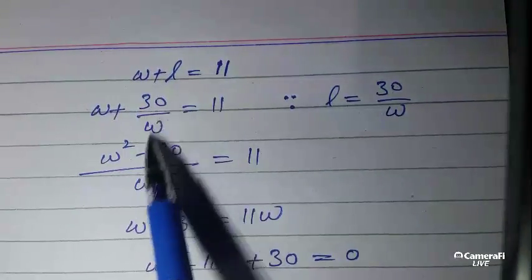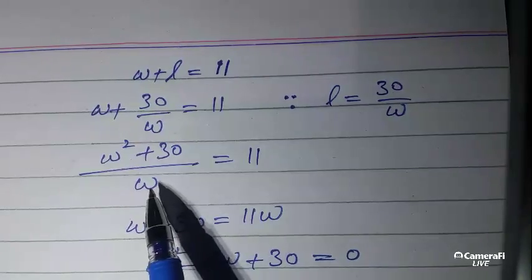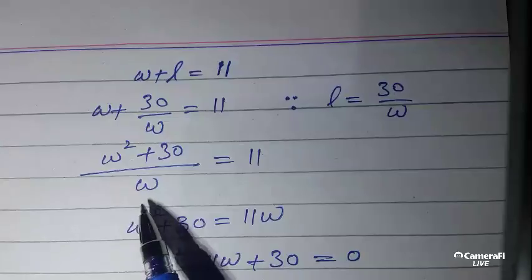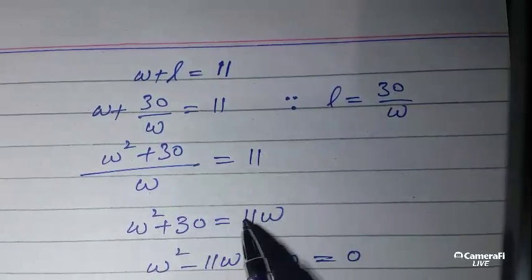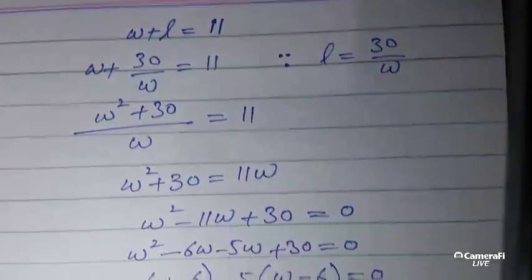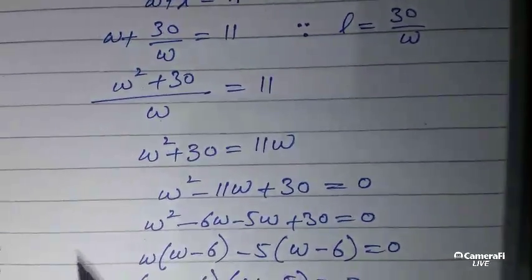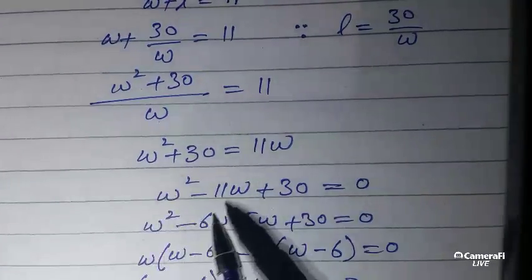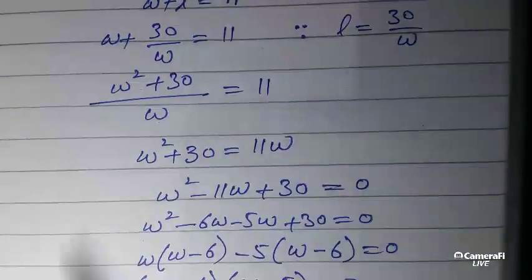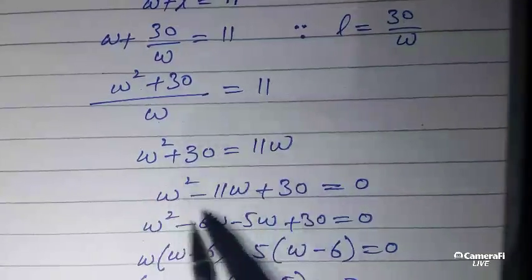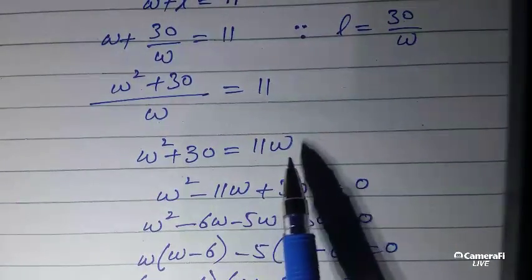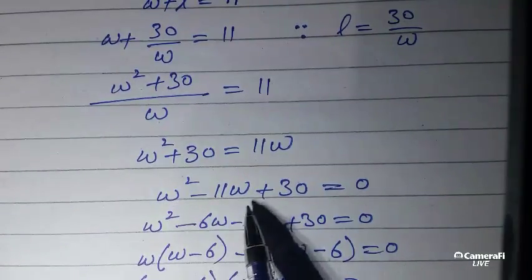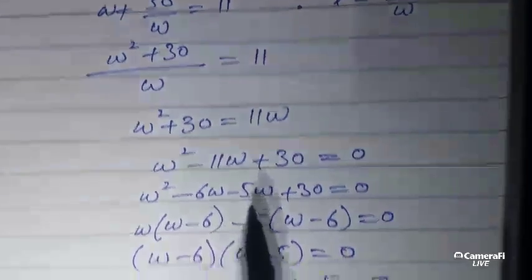So putting the value of L here and taking the LCM, W multiplied by W becomes W square plus 30 over W. This W goes there and it becomes 11W. So taking all the terms on one side, W square minus 11W plus 30 equals 0.